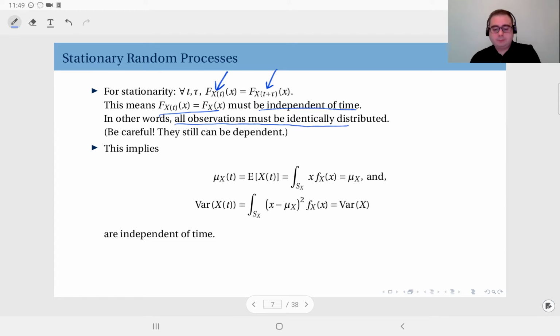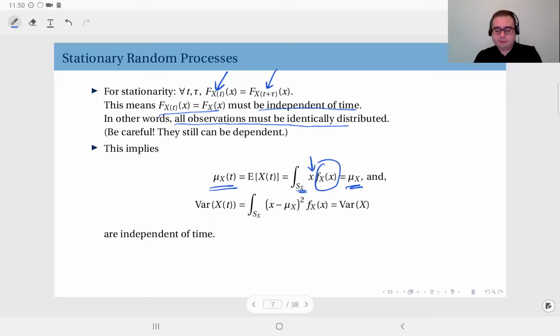And when you have this, it's easy to see that the expected value of this random process should also be independent of time, because now the distribution is independent of time. And since I'm just multiplying this with the parameter x and integrating it over the sample space of the random process, there is nothing time dependent here. So the result should be time independent. So the expected value of a stationary random process is constant, it doesn't depend on time.